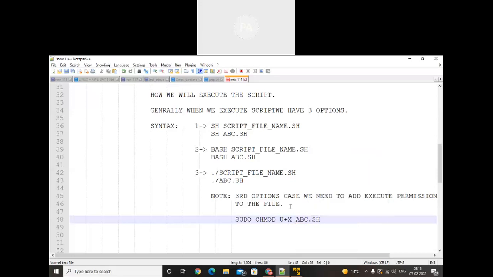Like that we need to add, or we can also use sudo chmod 7700. If you want to do that, then it's working.